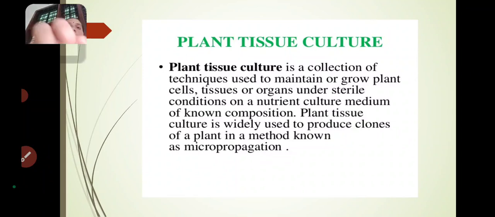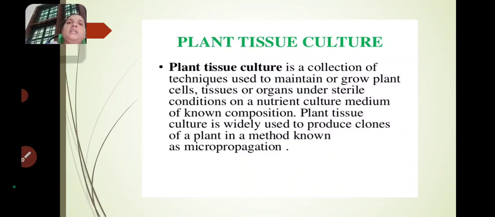Sterile condition is very important in the laboratory because we prepare the nutrients artificially. We take the cells or tissues or organs from the plant with our hands. So there is a possibility of contaminating the cells or the culture medium, the nutrient medium.